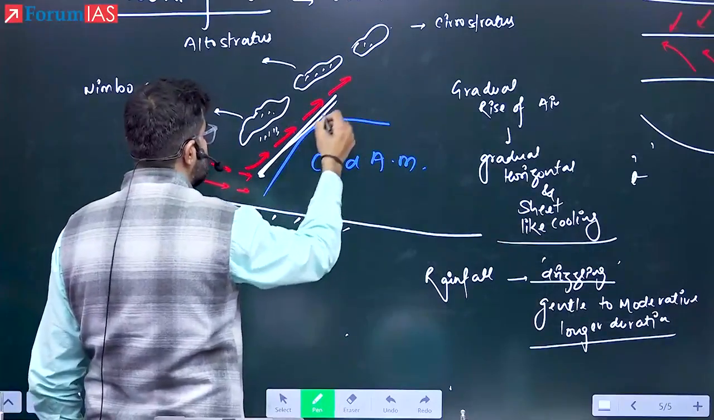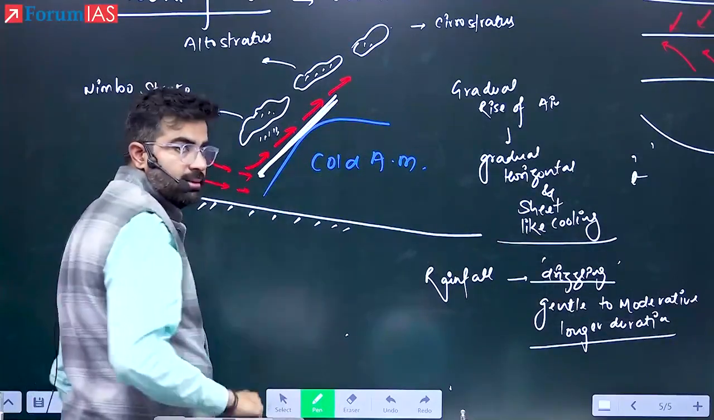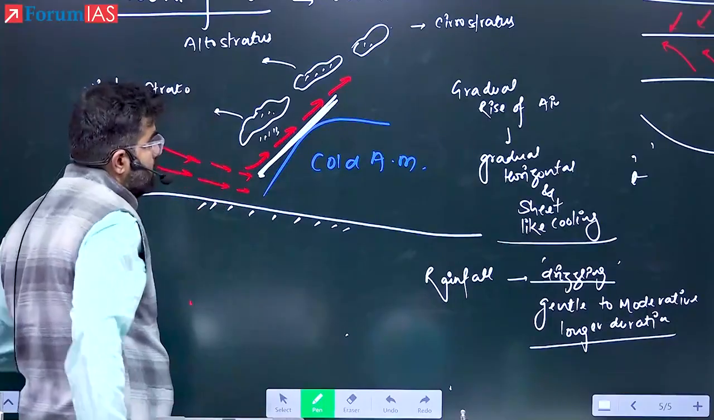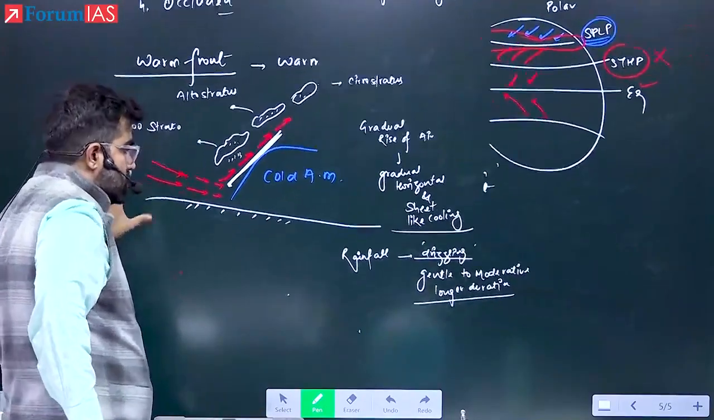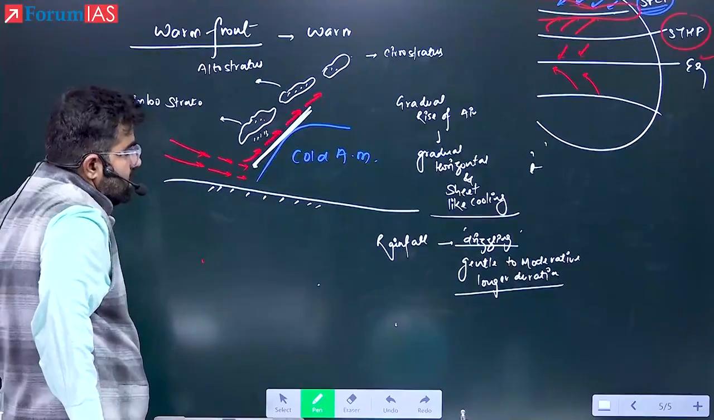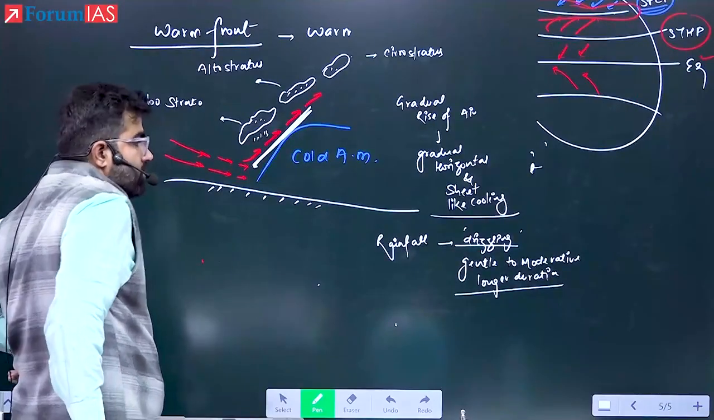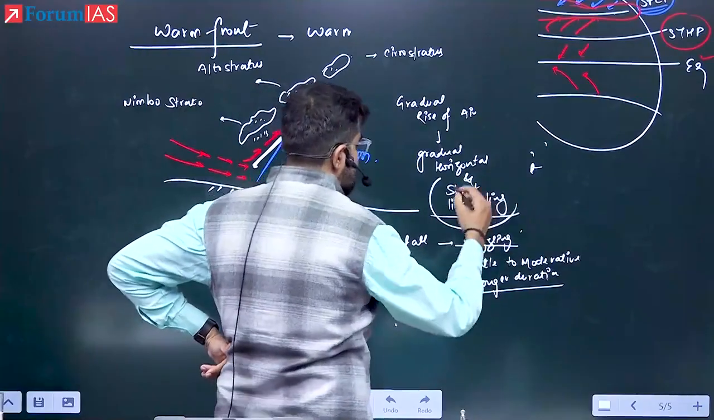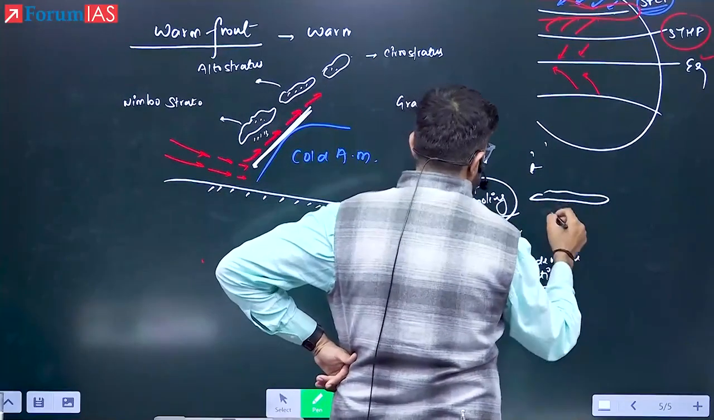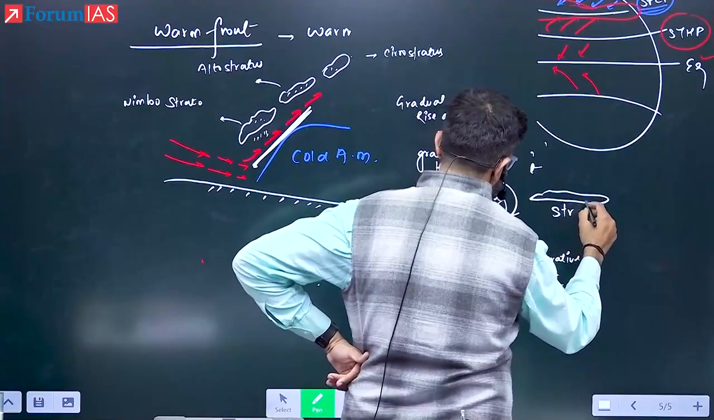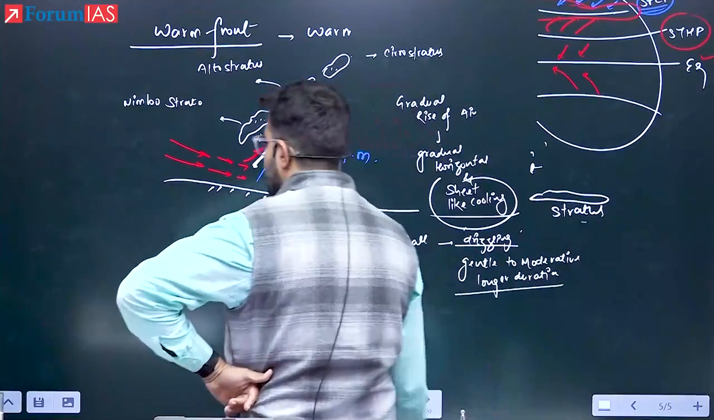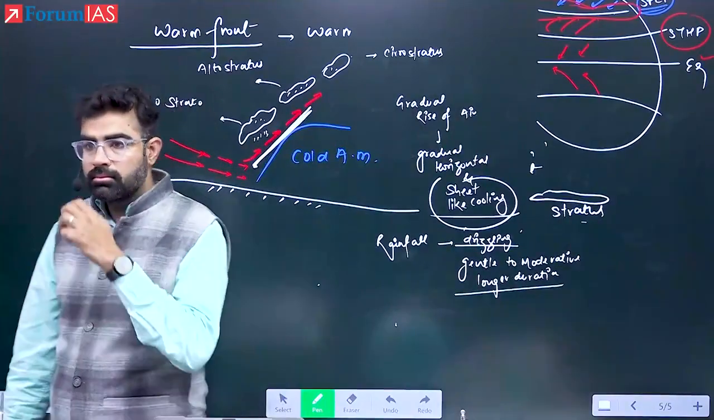You can see the slope also. This slope is gentle. It is not vertical. Okay. So that is all about the warm front. So how it is decided? Warm is active. Warm is rising gently. Therefore, sheet-like cooling is occurring. Sheet-like cooling will cause which kind of cloud formation? Stratus type of clouds. That is all about warm front.